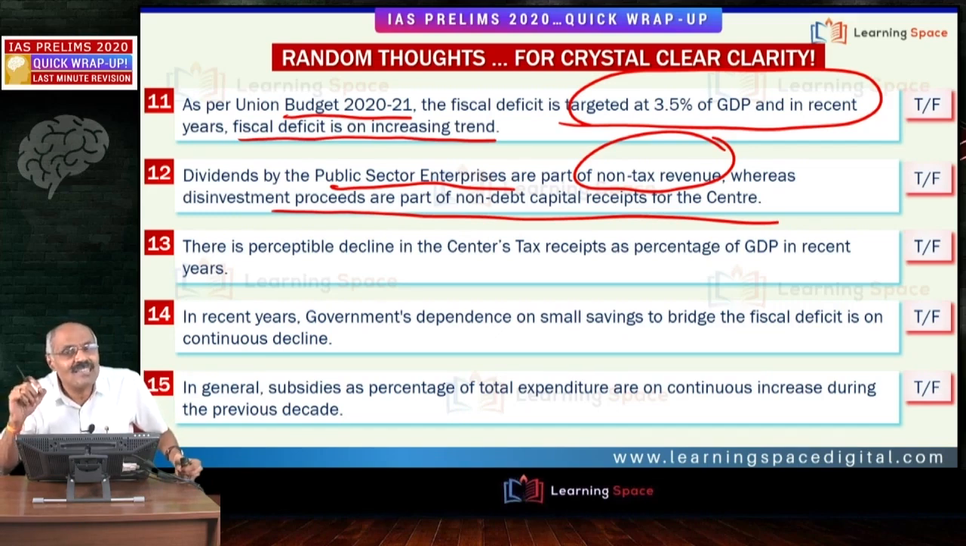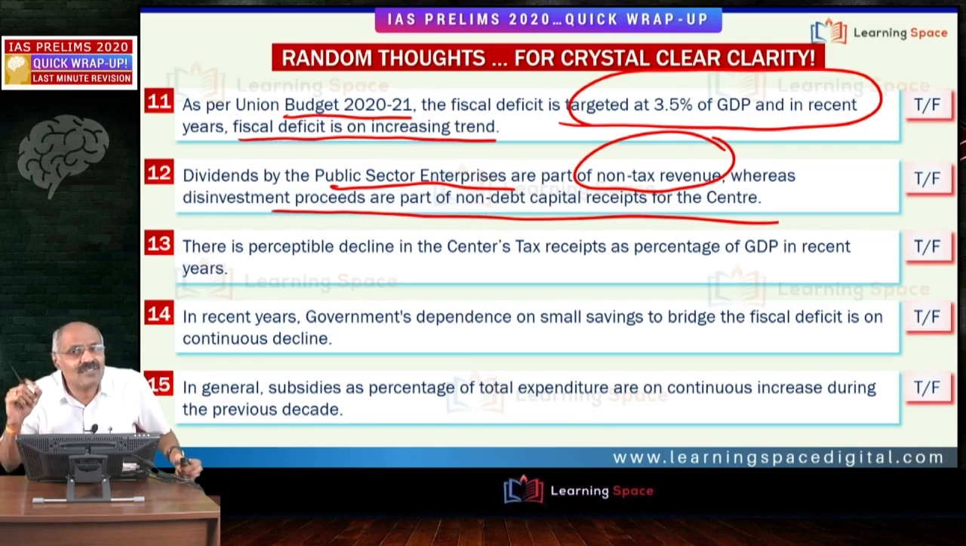So friends, these things are important. Debt capital receipts, non-debt capital receipts. And I need not explain the minority stake sale and strategic sale. Strategic sale means when the government sells a majority stake in the public sector enterprises, that is strategic sale, right? Whatever way the government sells, this is part of disinvestment proceeds. They are part of non-debt capital receipts, right?